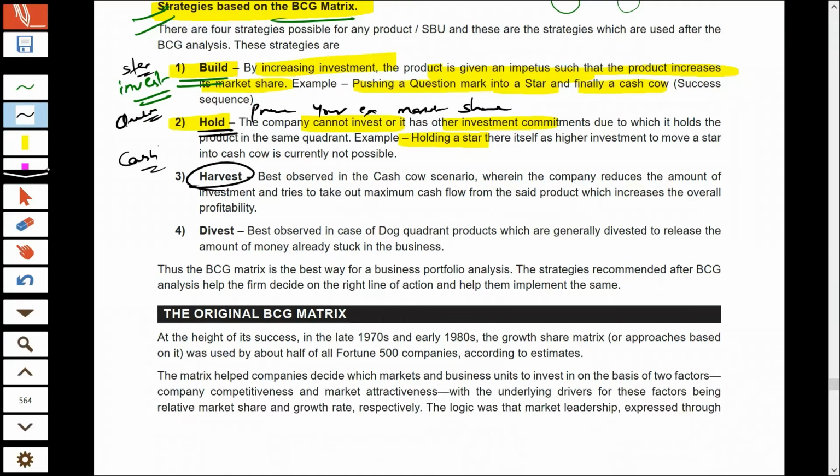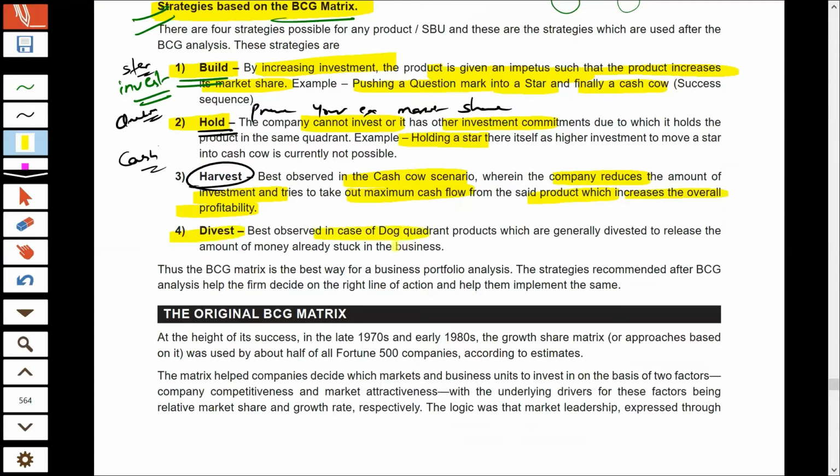Harvest. Harvest is a strategy which is best used for cash cows, which means don't invest more, just take out the maximum benefit that you can get in the present situation. And this is aptly used for cash cows, because cash cows do not require huge investment and they still generate cash flow, and you should take the benefit of that cash flow to increase the overall profitability of the business.